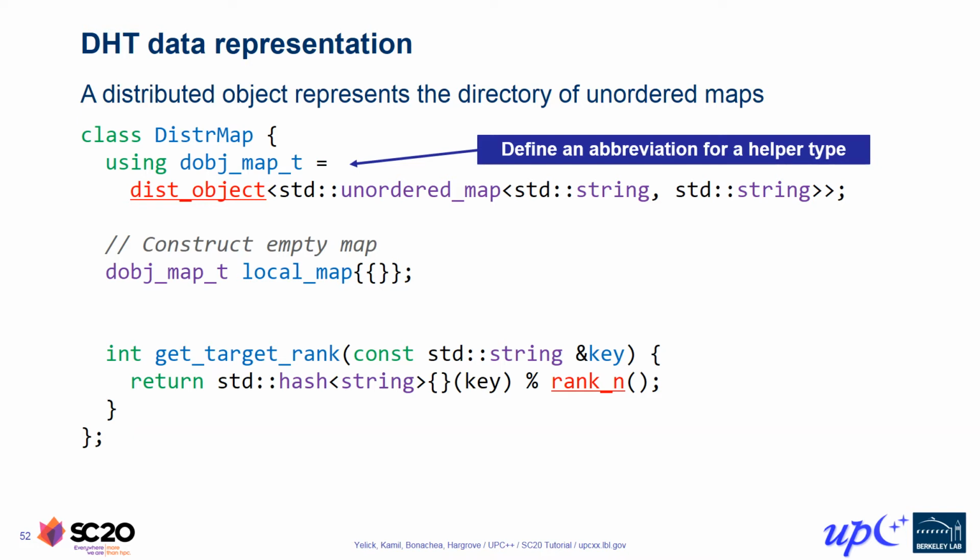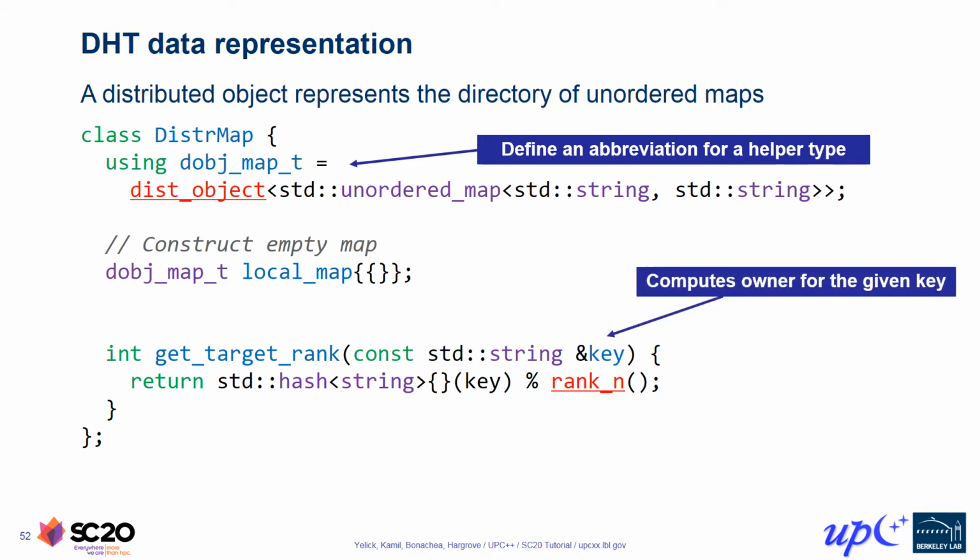We declare a field of our class called localMap having this dObjMap type. That means this field localMap is a distributed object where each local representative is a std::unordered_map container that holds the keys and values that comprise the DHT partition owned by that process. The curly braces initialize this field to start with an empty map. The outer set of curly braces are for the dist_object, and the inner set are for the empty unordered_map.